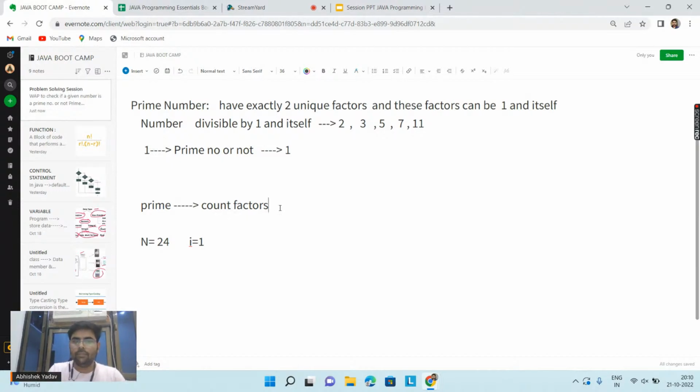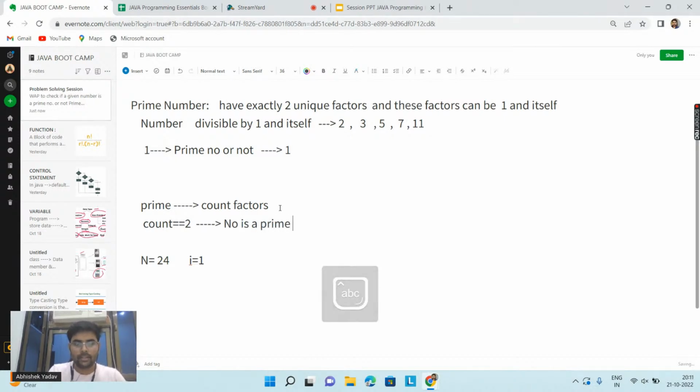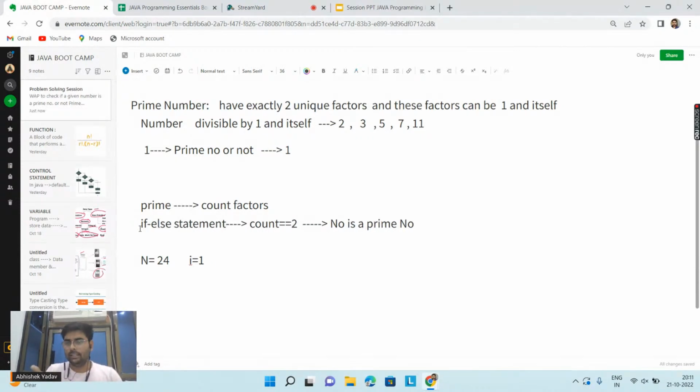Here I'm saying first I will count factors, and after that I will write a check condition here. If count is equal to 2, that means the number is a prime number, else the number is not a prime number. This part I can achieve with the help of an if else statement, because I have to take a decision here.